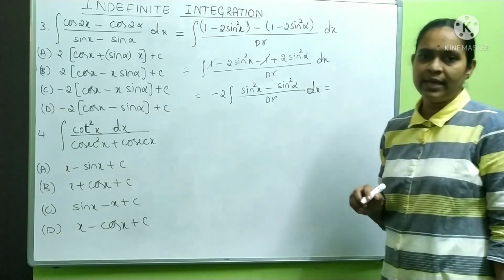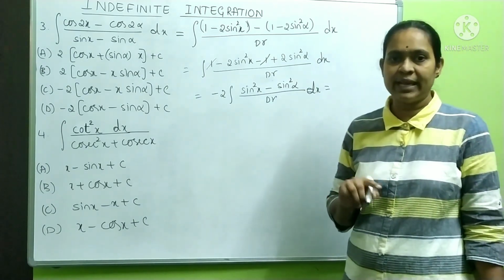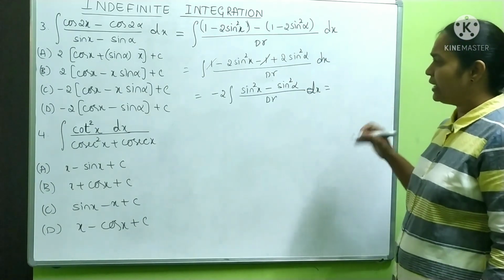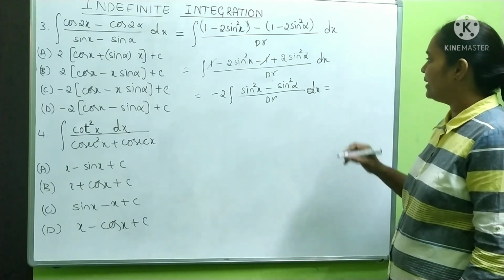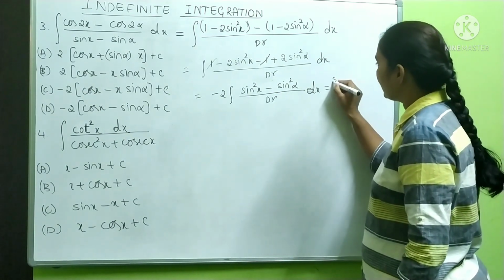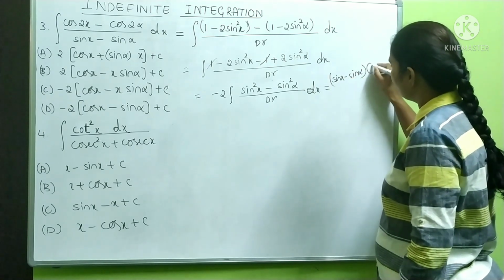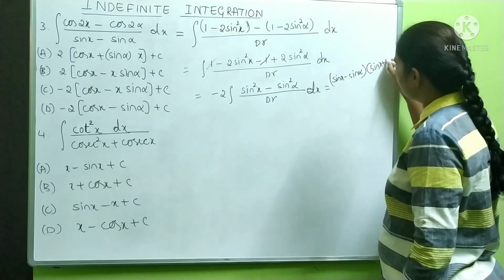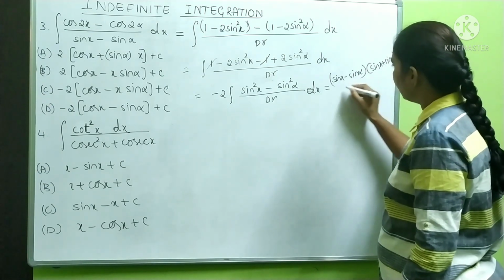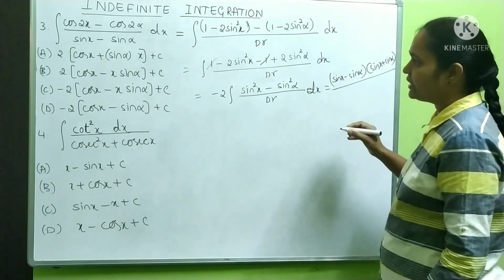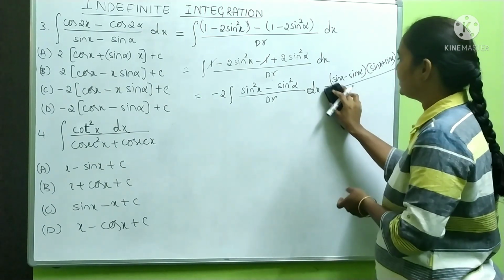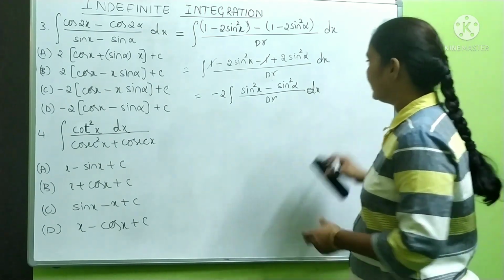a square minus b square. A square minus b square is nothing but a minus b into a plus b. So let me write what a minus b into a plus b is. That is nothing but sin x minus sin alpha into sin x plus sin alpha divided by our denominator, which is also sin x minus sin alpha. You can't see here, I think. Let me write the next step only.